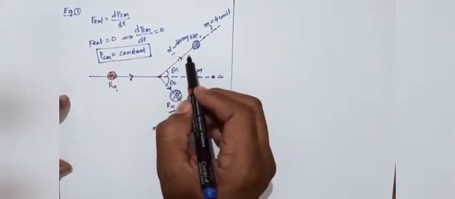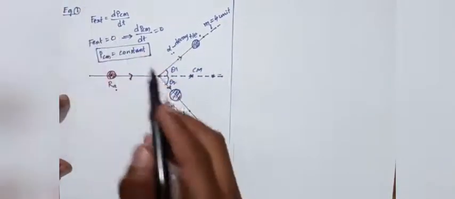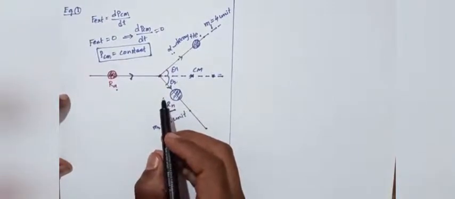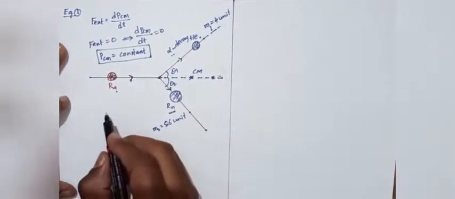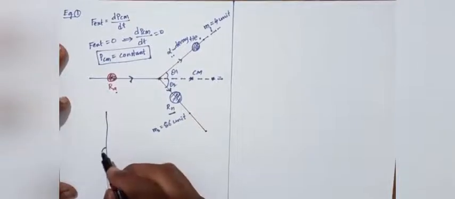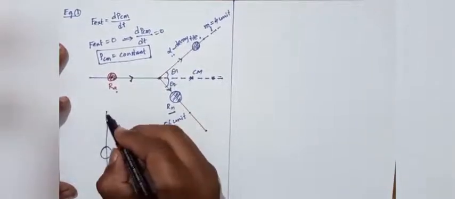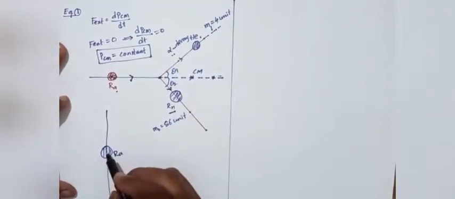Okay, this is the linear momentum of the system of particles, one of the examples. So this is the radium particle. The radium particle is at rest, it does not move. The radium particle rests at the center of mass here.